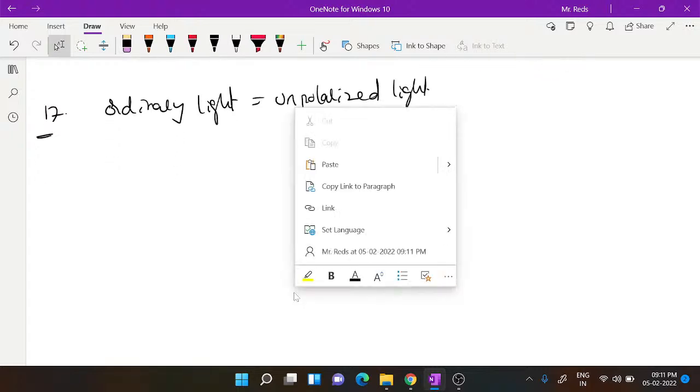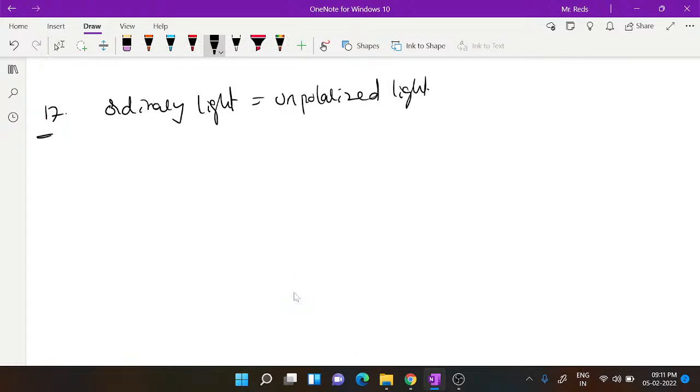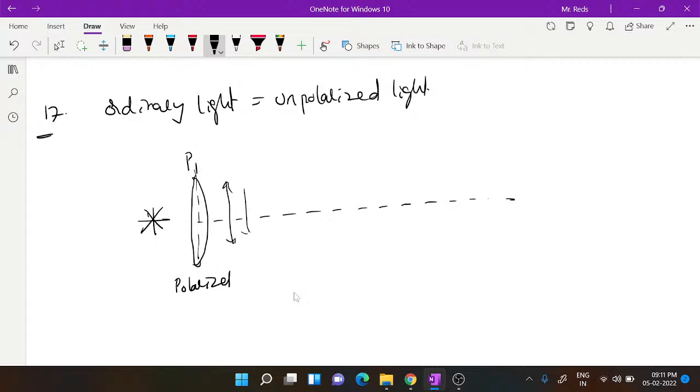So just how to consider is, we have to consider an axis horizontal line, that is the direction of propagation. Here we have unpolarized light. It is passing through the first polaroid, which is called the polarizer. The first polaroid will always be called the polarizer. In whichever direction the axis is, the light comes out parallel to that axis.